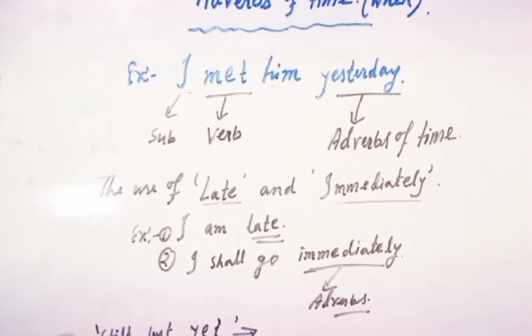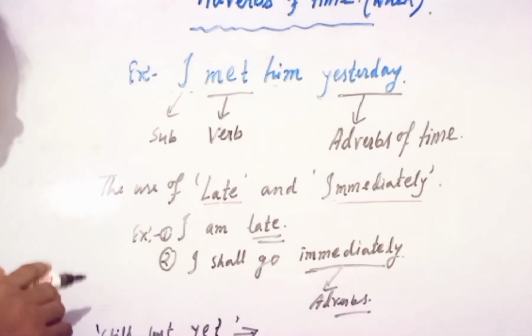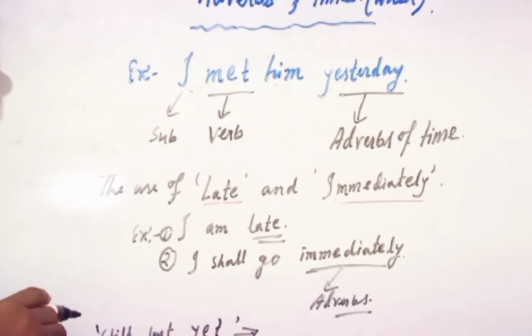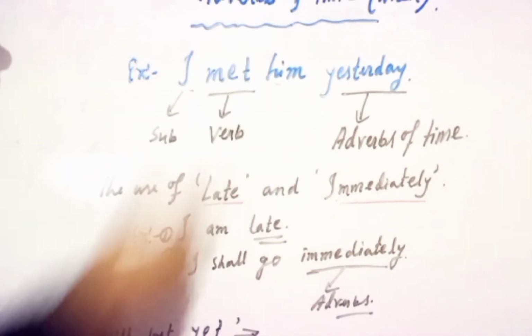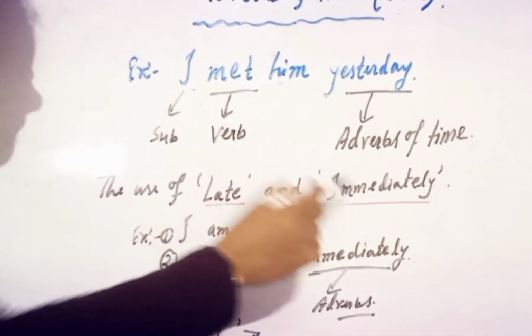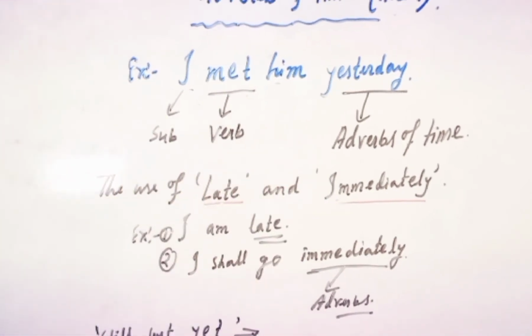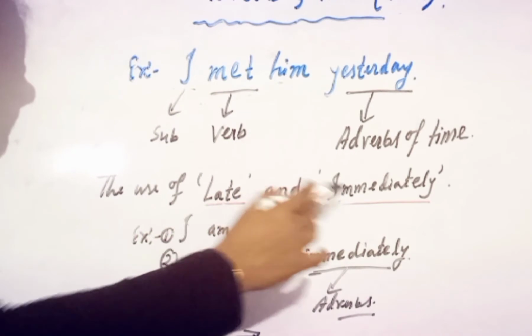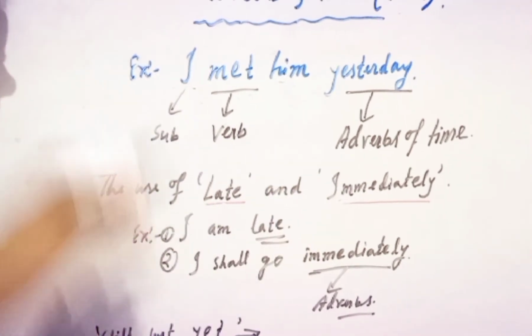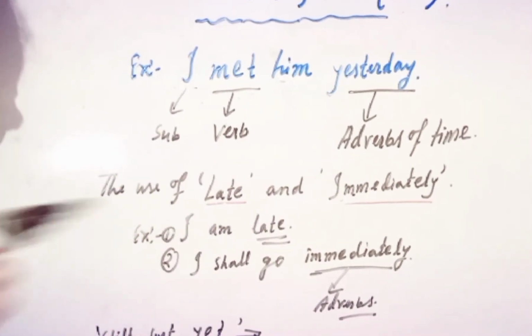Clear? Now, there are other adverbs also included in adverbs of time, and these are late and immediately. What is the rule of using these two adverbs in a sentence? The rule is, late and immediately always come at the end of the clause or at the end of the sentence.